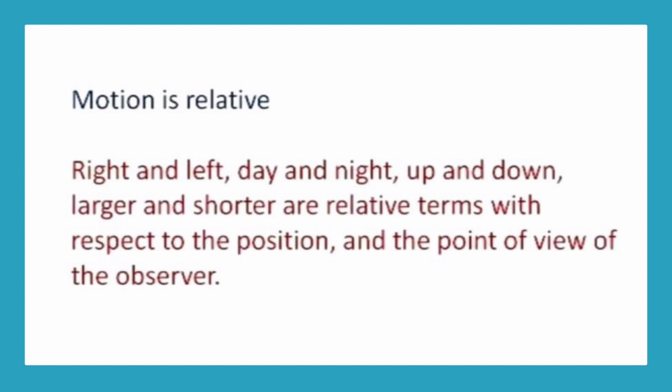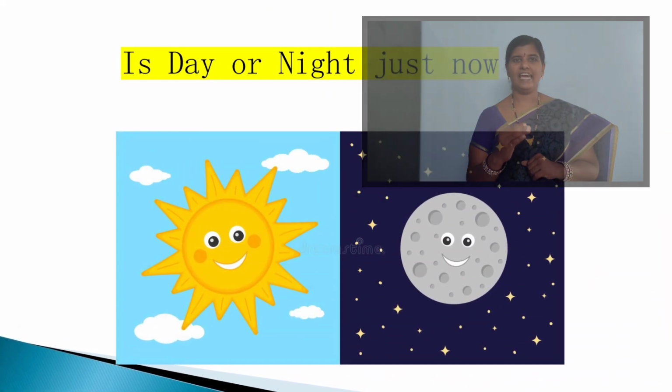Motion is relative. Right and left, up and down, larger and shorter are relative terms with respect to the position and the point of view of the observer. Motion depends on the observer. Another example: day and night.